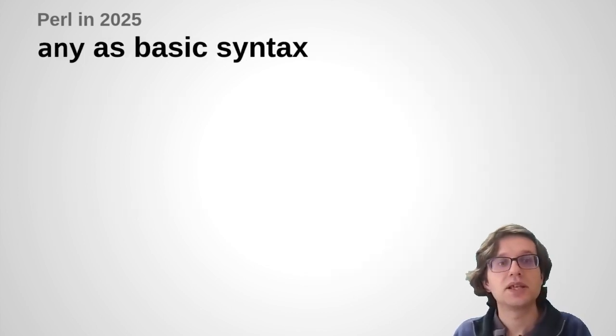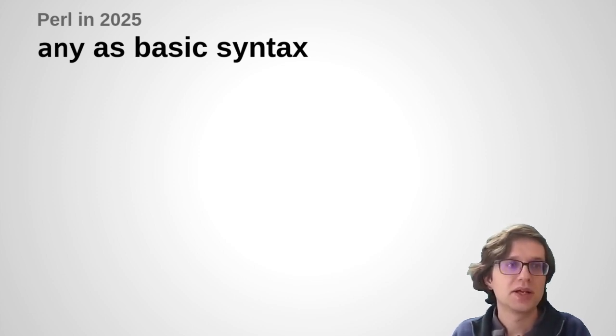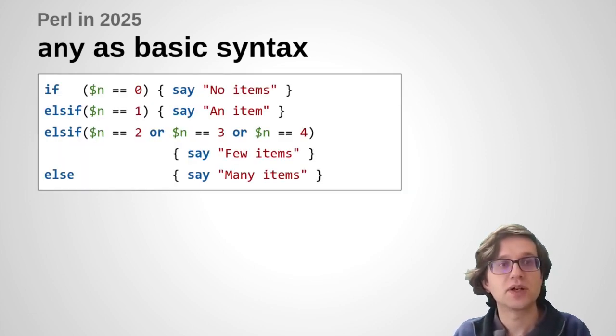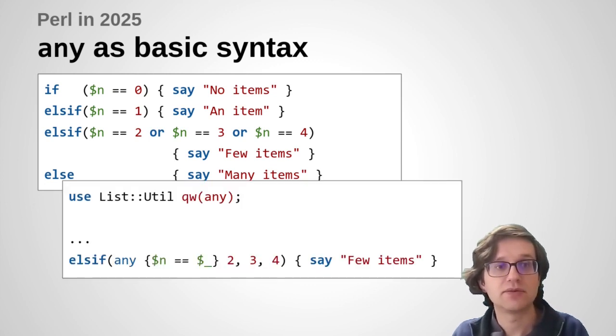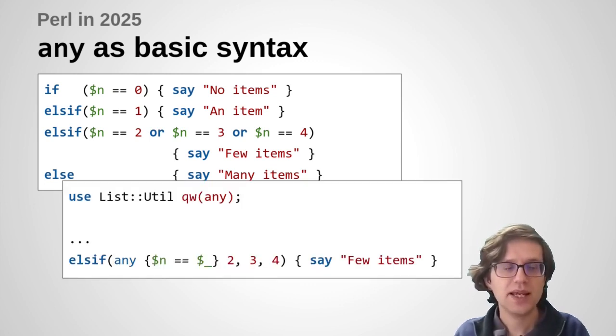Related to this is the idea of these one of any value tests. So earlier I presented this piece of code as being equivalent to the multiple case values, and now many people would look at that and realise that could be written using the any function from List::Util. It looks shorter, it looks neater, it's a bit more concise as to what's going on, but it's actually much less efficient at runtime, because this block in the middle here is actually an anonymous function that gets invoked for each value, and that is actually quite an expensive thing to do.